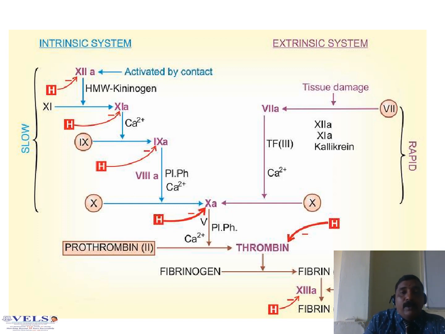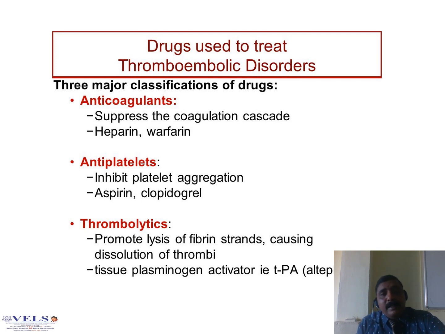What are the drugs used to treat thromboembolic disorders? There are three major classes: anticoagulants, antiplatelets, and thrombolytics. Anticoagulants suppress the coagulation cascade; examples are heparin and warfarin. Antiplatelets inhibit platelet aggregation; examples are aspirin and clopidogrel.